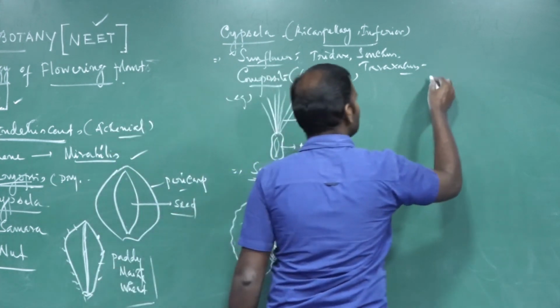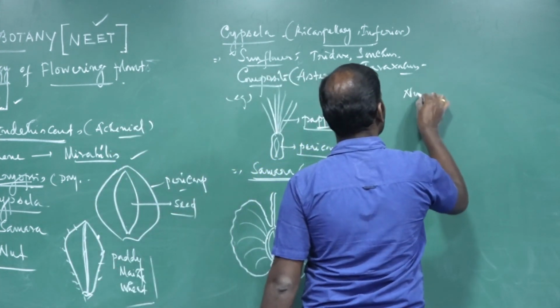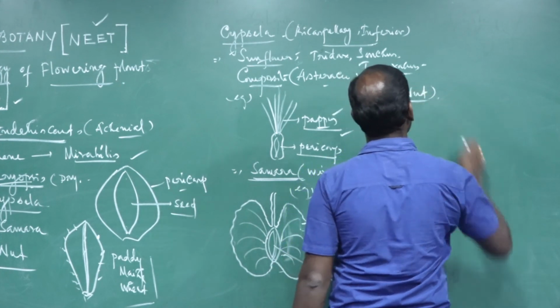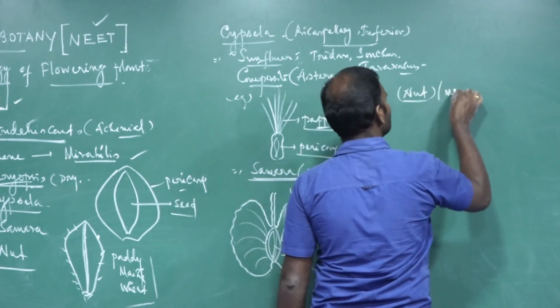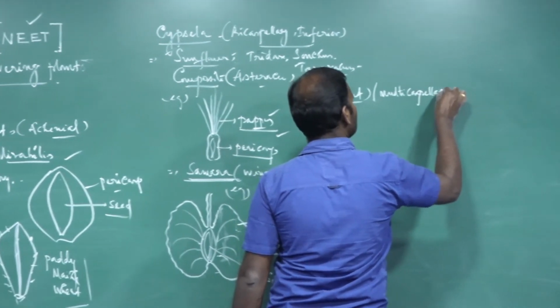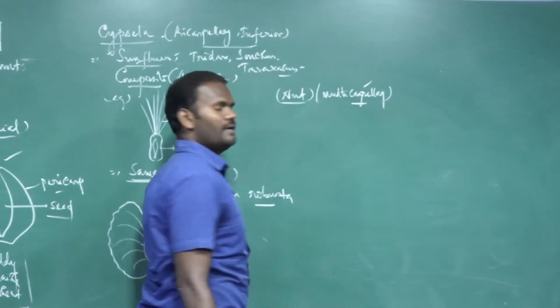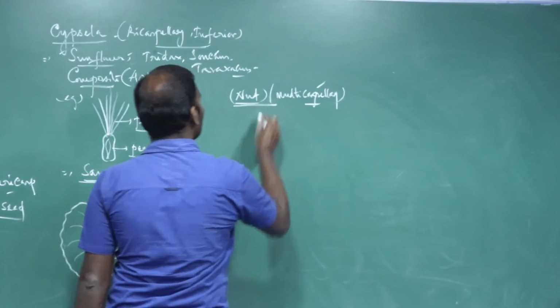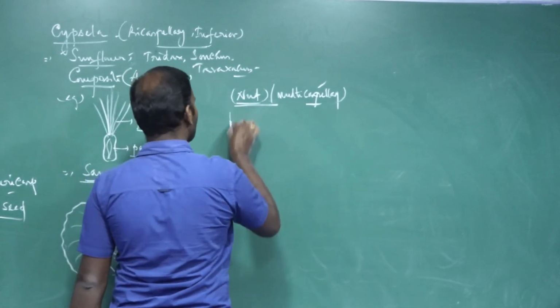The next and last, nut. Nut is developed from a multicarpellary syncarpous ovary. The pericarp is hard and woody.